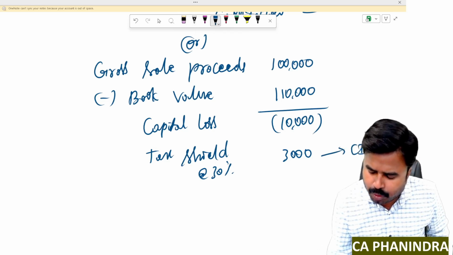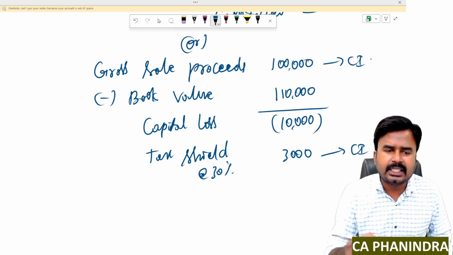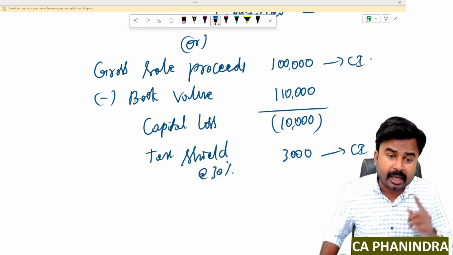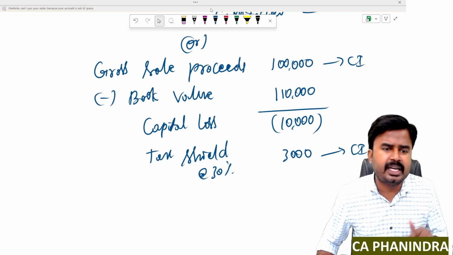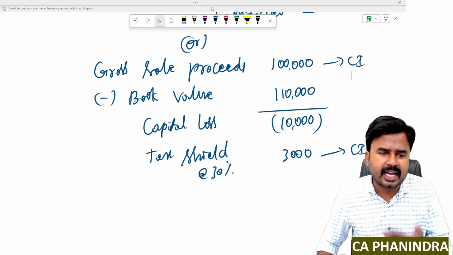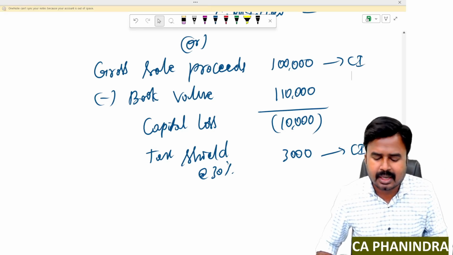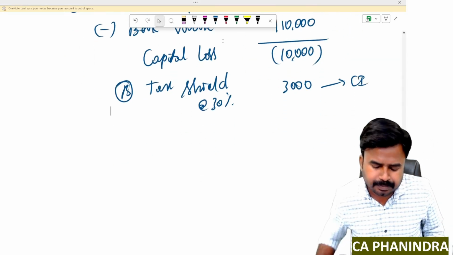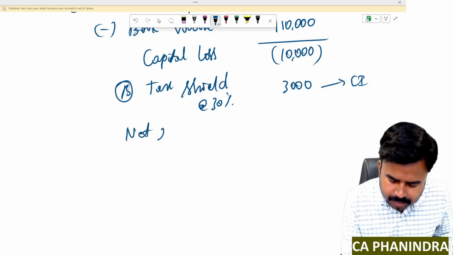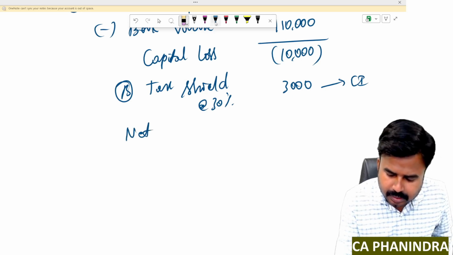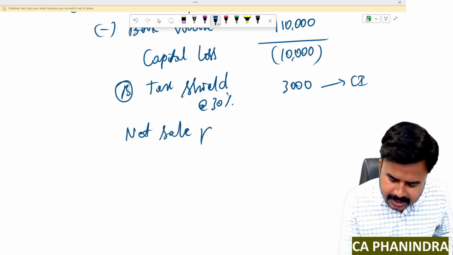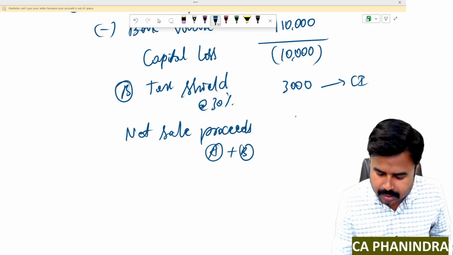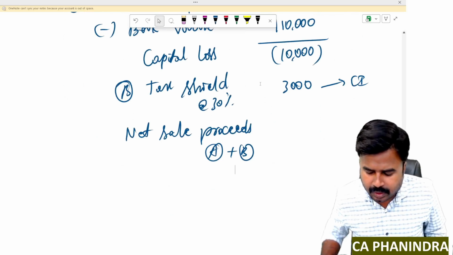This is a cash inflow, and this is also a cash inflow. So cash inflow should be added. You should not deduct this tax shield from gross sale proceeds. Whereas the capital gain tax is a cash outflow that was supposed to be deducted from gross sale proceeds. Here, the tax shield is a cash inflow. It is supposed to be added to gross sale proceeds in order to arrive at net sale proceeds. So gross sale proceeds plus tax shield gives me what? Net sale proceeds. A plus B. And that is 1,03,000.